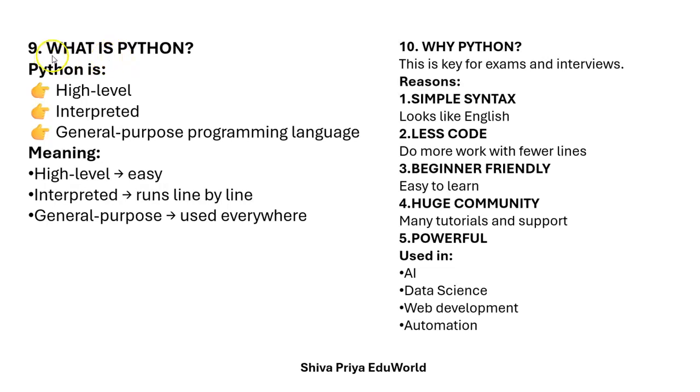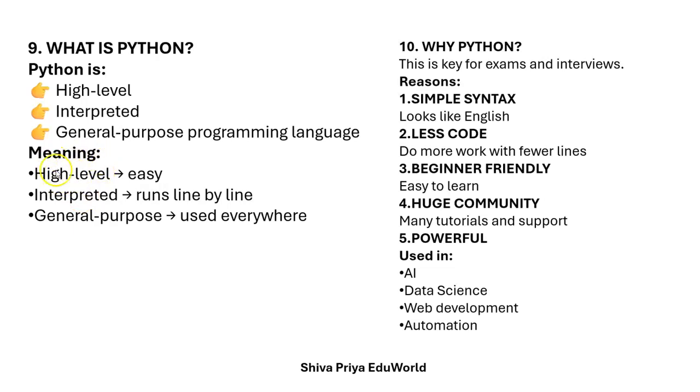Here comes the main topic. What is Python? I have already told you that Python is a high level language, which means humans can easily understand it, read it and write it. Interpreted, which means instructions are executed directly and line by line, without requiring the entire code to be compiled into machine code. And Python is a general purpose programming language because it is not designed for a specific niche but rather for applicability across a wide variety of domains and tasks. That is why it is a general purpose programming language.